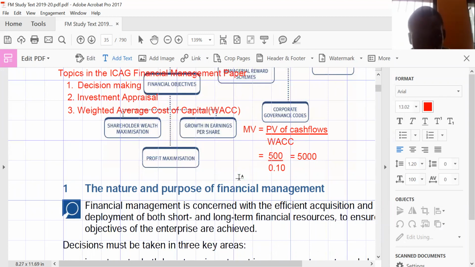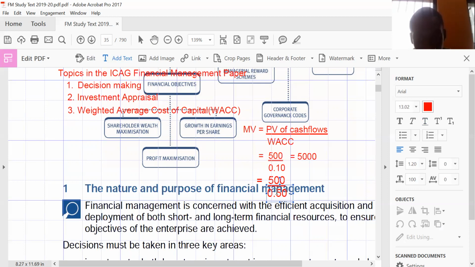Okay. So I indicated 500 divided by 0.1. That means that if I assume the WACC of the company is 10%, then the overall market value of the company is going to be 5,000. What if the WACC of the company turns out to be 5%? Instead of 10%, it has reduced to 5%. What would it be? At that point, the present value of the cash flow is still 500, so I'm going to divide 500 by 0.5.